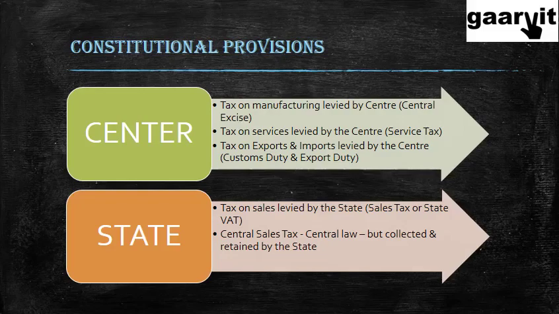So in case there is a good sold from Gujarat to, let us say, Uttar Pradesh, then the amount of the tax will be levied by the centre, but it will be collected and retained by Gujarat. It's an origin based tax.